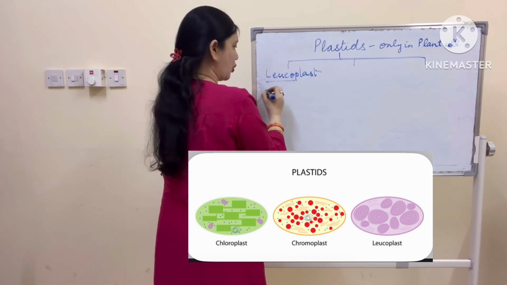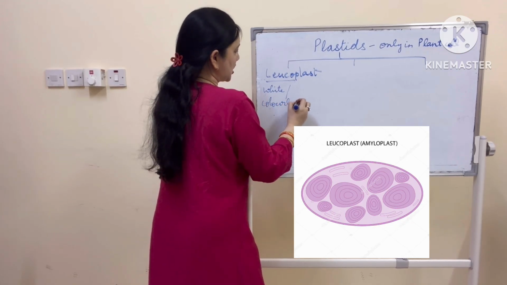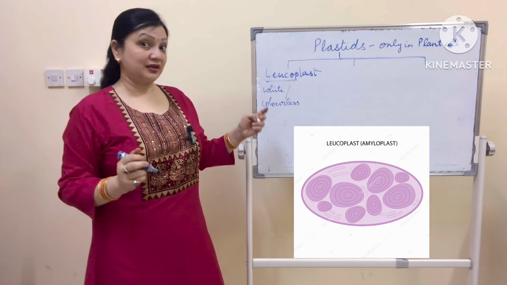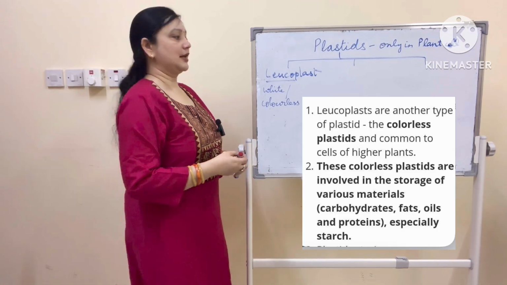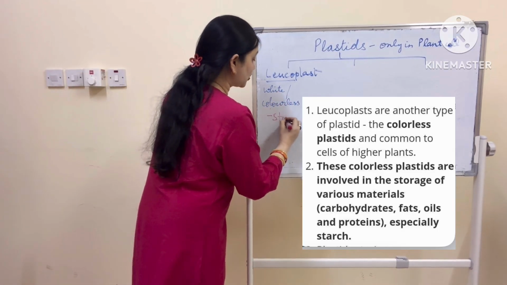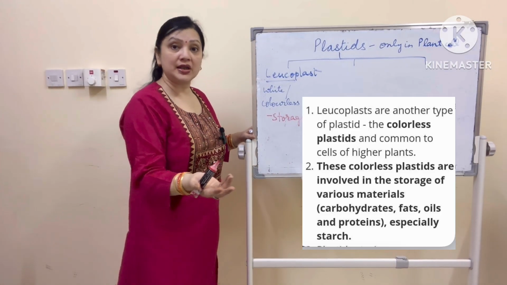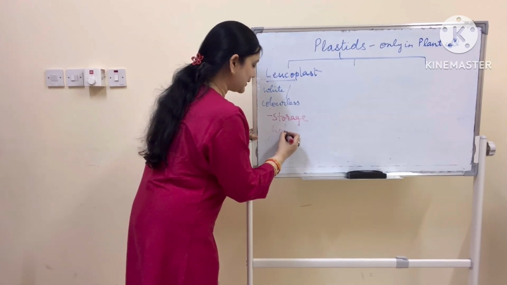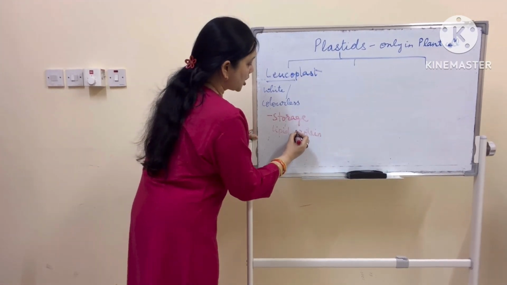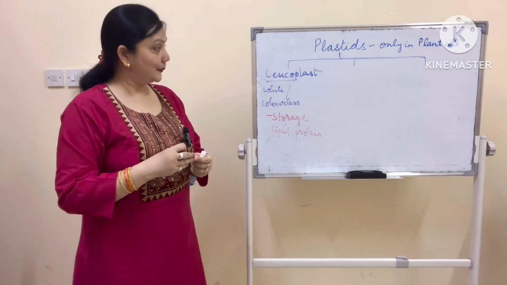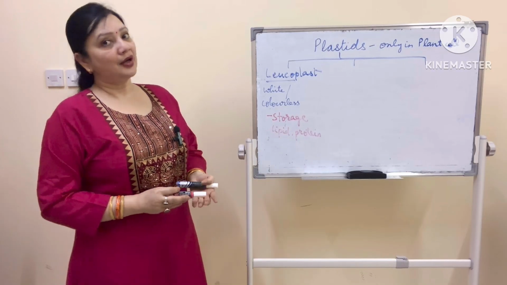Leuco means white or colorless. So if it is not colored, it is not important to us? No, it's very important. It helps in the storage of things. It is used to store. Storage of what? Storage of lipids, proteins, whatever is formed in the cell, it is stored here. So it is not colorful, it doesn't mean it is not important. So the first plastid is leucoplast. Leuco means white or colorless.